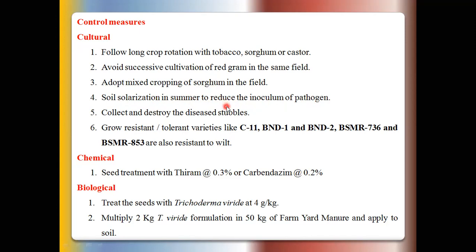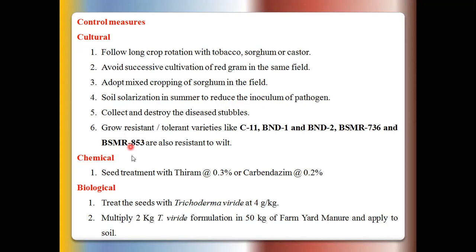So eradicate the spores present in the soil by deep summer plowing during the summer months. Then collect and destroy the diseased stubbles to prevent primary infection. So after harvest, they manually collect such fallen diseased stubbles in the soil and burn them properly.